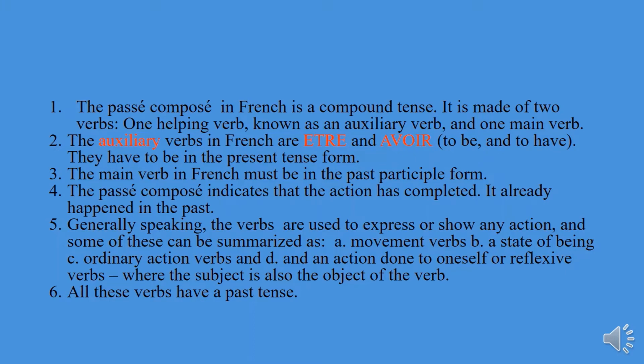The passé composé indicates that the action is completed. It already happened in the past. Generally speaking, the verbs are used to express or show any action, and some of these can be summarized as movement verbs, a state of being, ordinary action verbs, and action done to oneself, or reflexive verbs, where the subject is also the object of the verb. Okay, and all these verbs have a past tense.